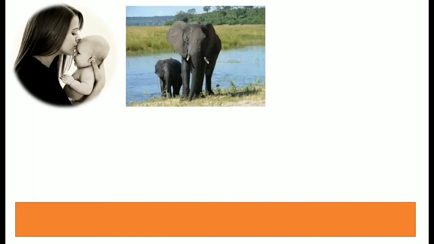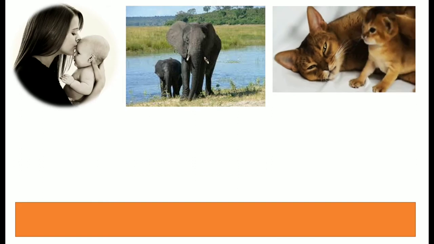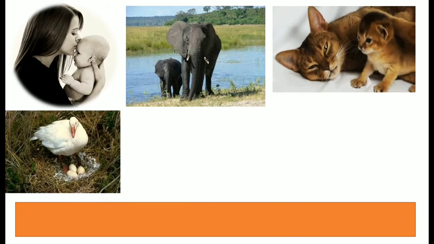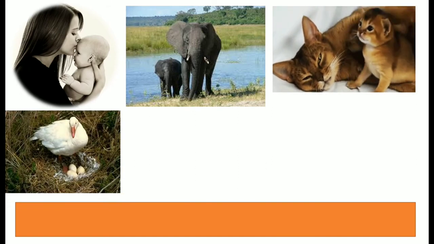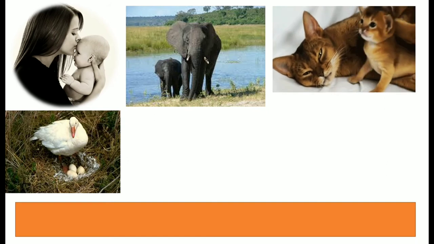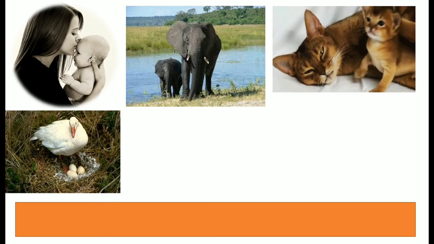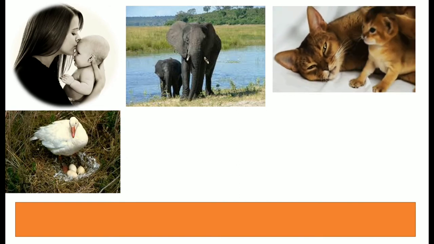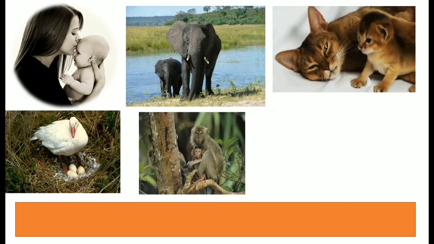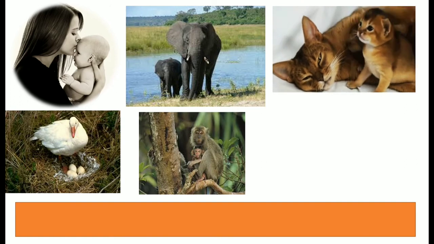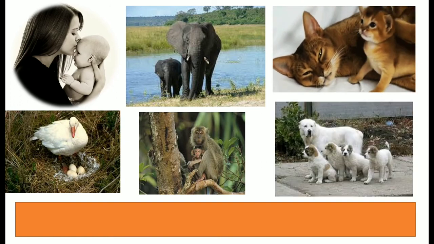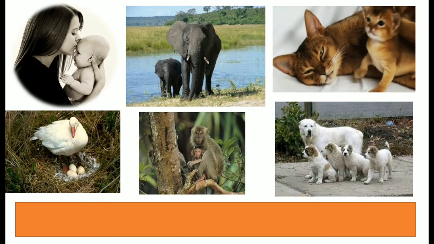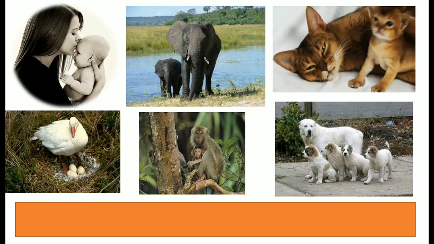A child, like in humans, reproduces. Elephants, cats, and some animals which lay eggs, like the ducks, and after a few months these eggs will hatch, and you have similar looking young ones coming out from it. There are some animals which lay eggs, and there are some animals which give direct birth to the young ones, like cats, dogs, monkeys, human beings, elephants.